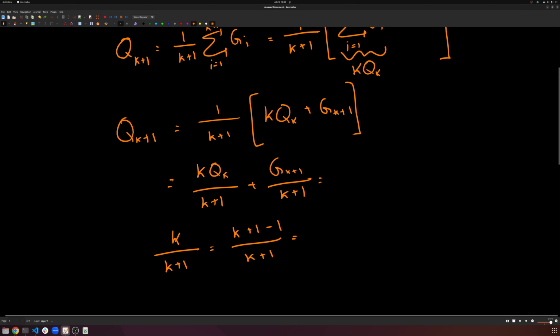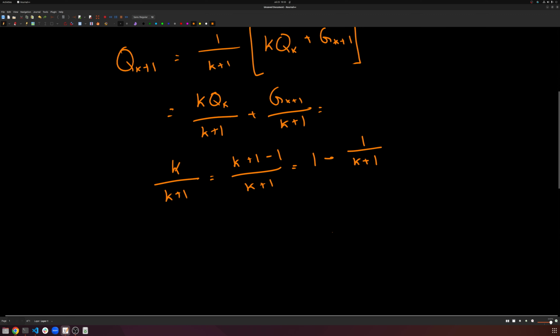And that lets us write this as K plus 1 over K plus 1 minus 1 over K plus 1, which is 1 minus 1 over K plus 1. So that's just a little handy trick, just so we can separate out some terms. And we can go ahead and substitute that back in. So we have here, let's see, this term right here, 1 over K plus 1, is just going to be all of this stuff over here. So we're going to write 1 minus 1 over K plus 1.